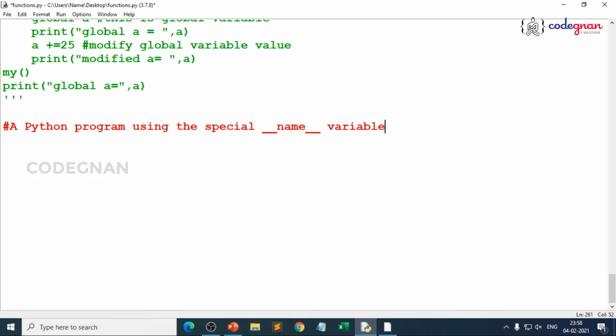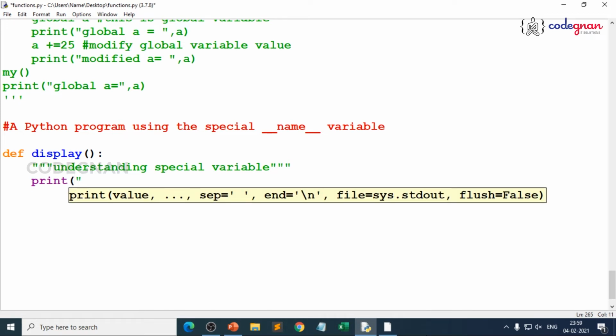So for the special variable, I create a function called display, right? I just gave the docstring as understanding special variable, because as I told you, internally it creates with the name main, until and unless we run it as a module, when main will be replaced with the module name. That's where the difference is, right? So now what we do is try to give some conditions and understand what happens when we call the function.